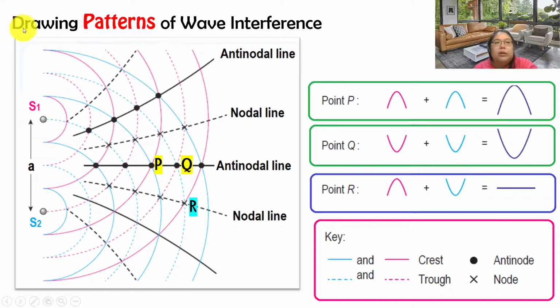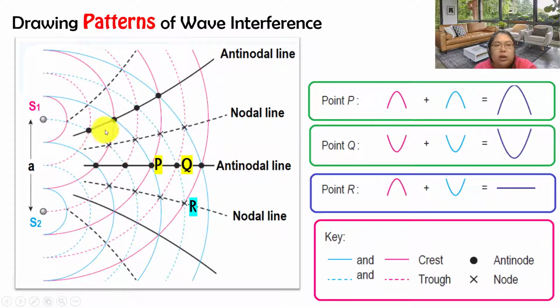Okay, now we need to see the drawing pattern of the wave interference. Just now I showed you. This one is source S1 and also S2. This distance we label as A, the distance between two sources. The first one, when you draw the half circle, is represented by the crest. Then the second one, we use a dotted line to draw the trough. Full line we draw for crest, dotted line is a trough.